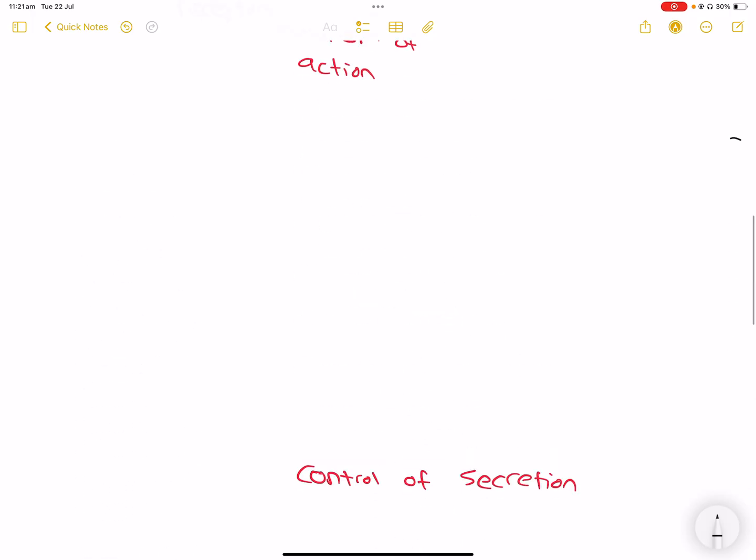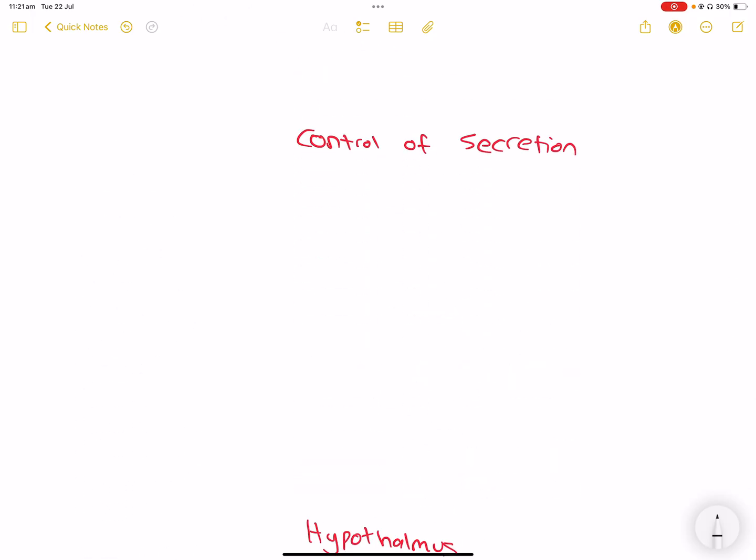Okay, let's go back to control of secretion. Three types, right? Neural, hormonal, humoral. Okay, let's start with neural. So neural, as it says, a neuron has its axon terminal within that target tissue, and it can trigger the release of hormone from that target tissue.